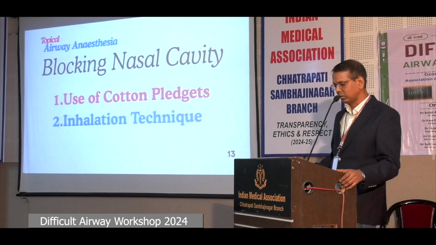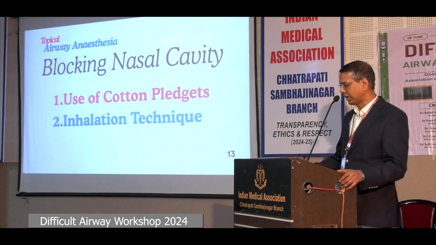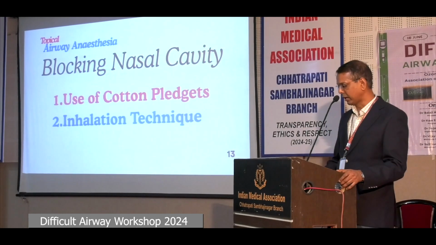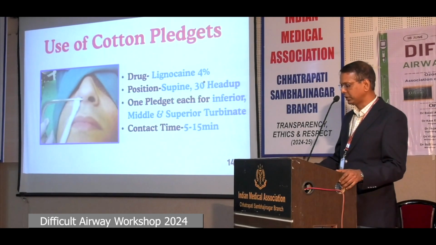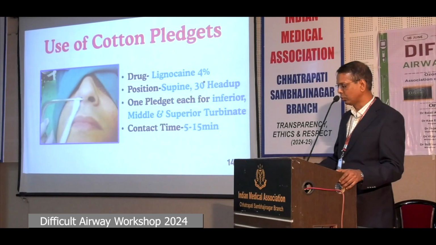Coming to the proper topic of airway anesthesia, we will first see topical anesthesia for blocking nasal cavity. We can use either cotton pledgets or inhalation technique for anesthetizing nasal cavity. 3 wide cotton pledgets soaked in local anesthetic solution are applied along the 3 walls of the cavity. 1 pledget is placed along the inferior turbinate extending to the posterior pharyngeal wall.